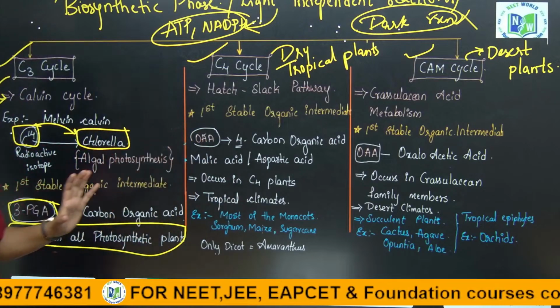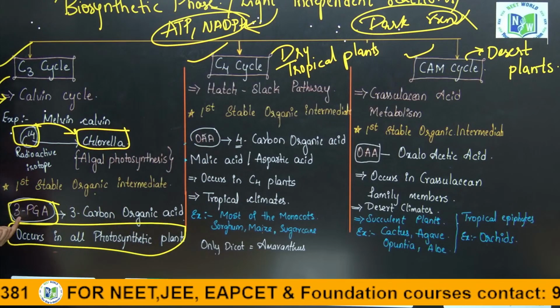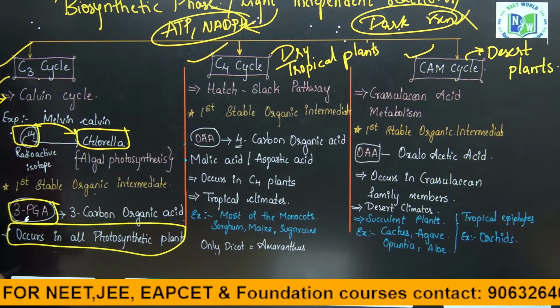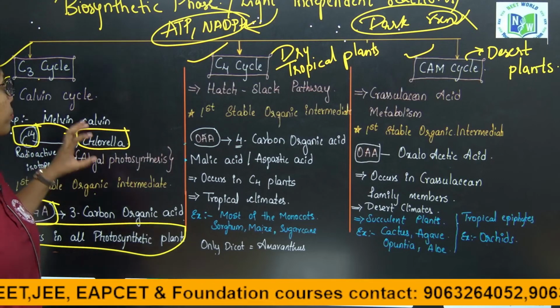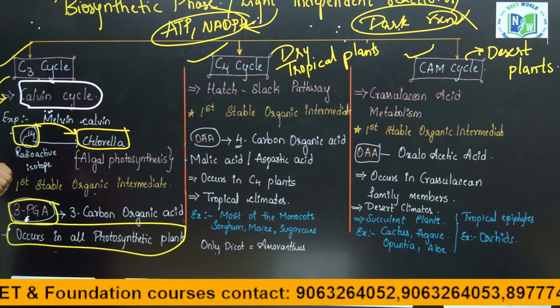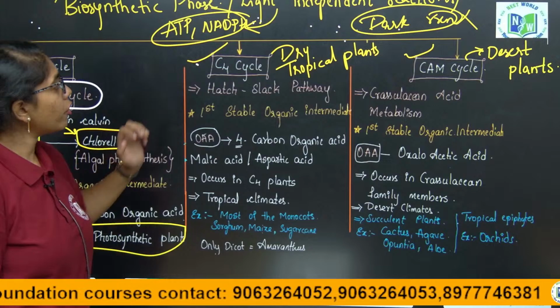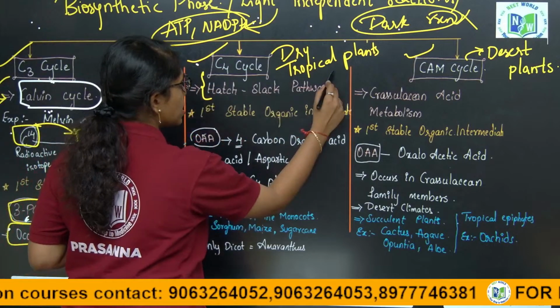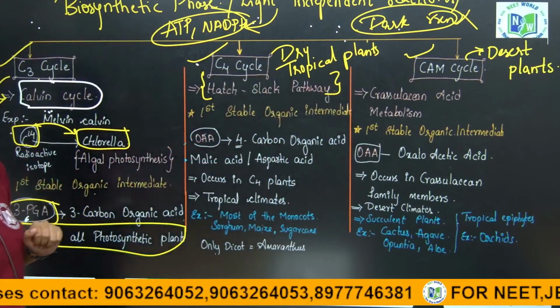As the first stable organic intermediate is a 3-carbon compound, he named it the C3 cycle, and after the name of the scientist we also call it the Calvin cycle. Then the C4 cycle, which was discovered by Hatch and Slack, so we call it the Hatch and Slack pathway.